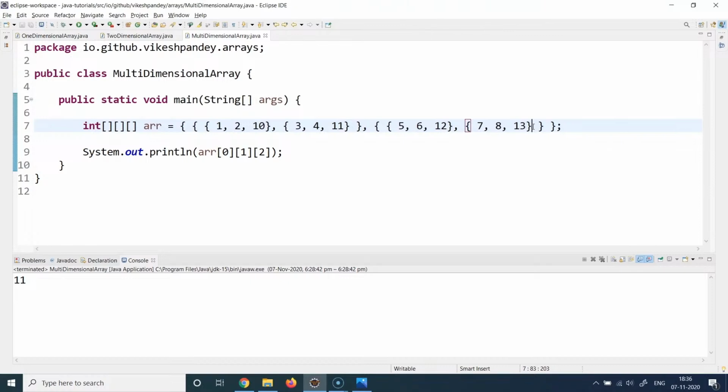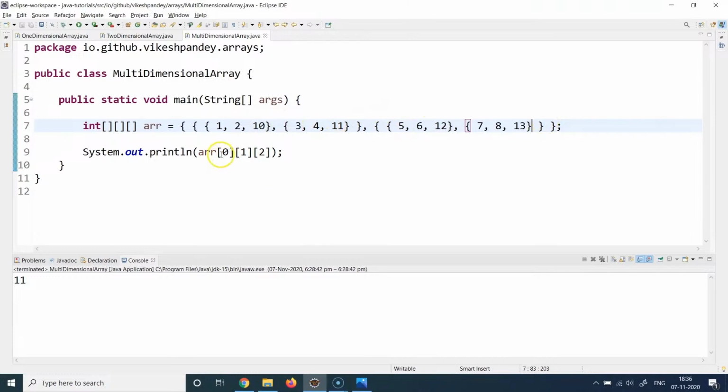It's a 0 index based position. Since we do not have an official name for the third dimension, I'm just going to use x-axis, y-axis, and z-axis to refer to the 3 axes. So this would be x of 0, this would be y of 0, and this would be z of 0. Similarly, x of 1, y of 1, and z of 1, and so on and so forth.